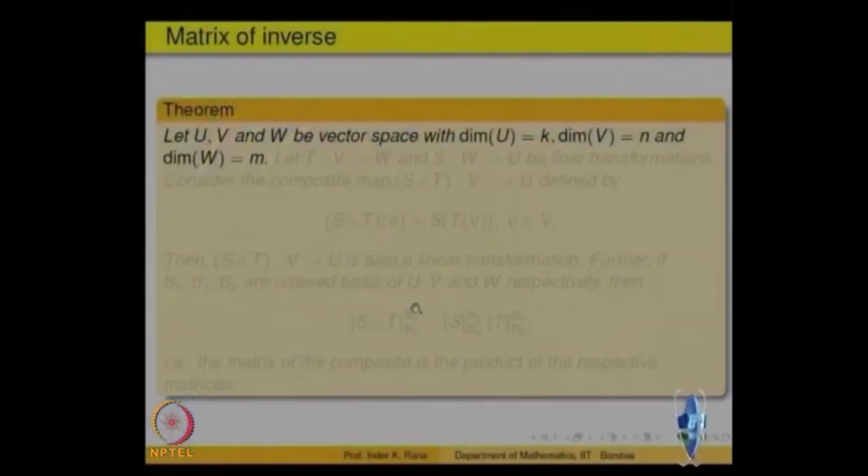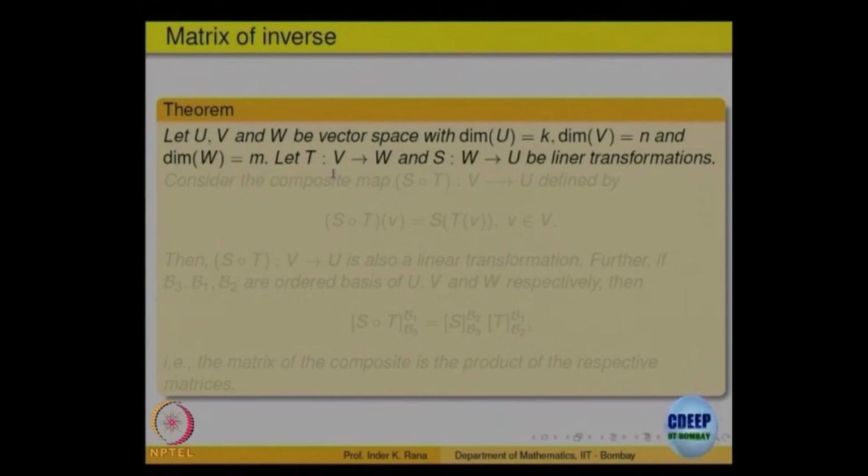For example, let us take 3 vector spaces U, V and W. Their dimensions are, dimension of U is k, dimension of V is n, and dimension of W is m, they are different dimension, different vector spaces possibly. Now, I have got a linear transformation T from V to W and another transformation S from W to U, right.